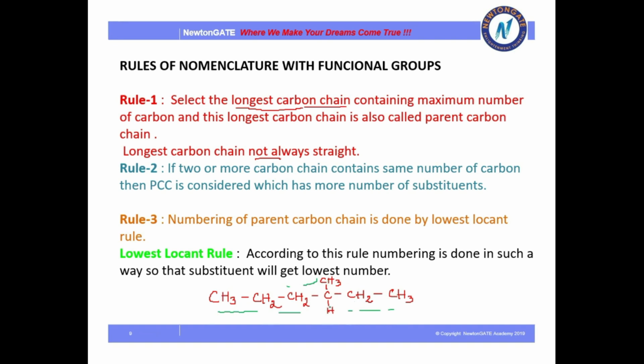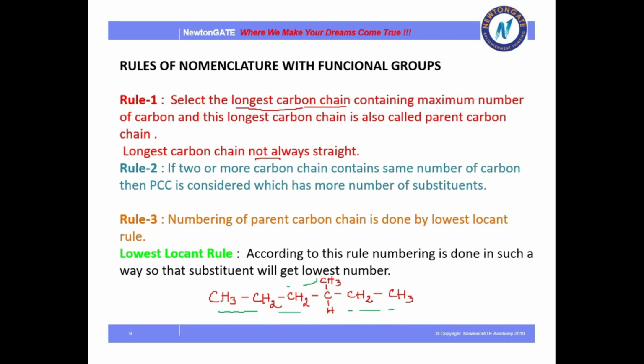But which will we prefer? We will prefer the longest one, that is this one, because it contains 6 carbons. So this explains the first rule, that we always take the longest continuous chain.